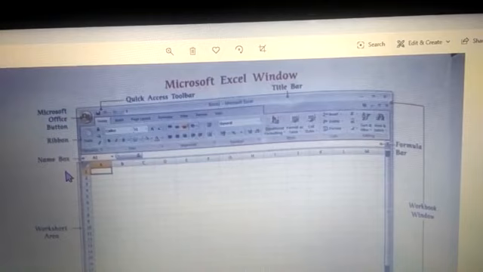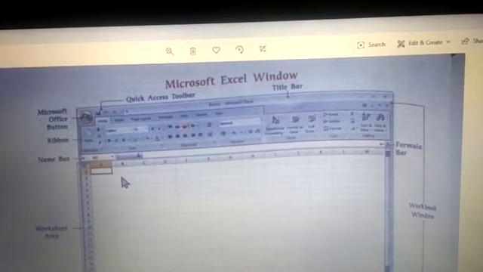So under this you will find this tabular thing. Okay, and at the very corner is the name box. So whichever cell you select, that cell name will come here, like A1. So it will show that you are in cell A1. Okay, this is the formula bar, children. If you're using any formula, of sum, average, anything, you will do it here.